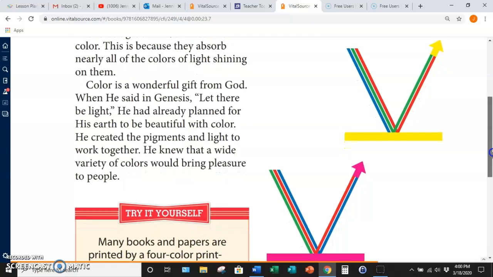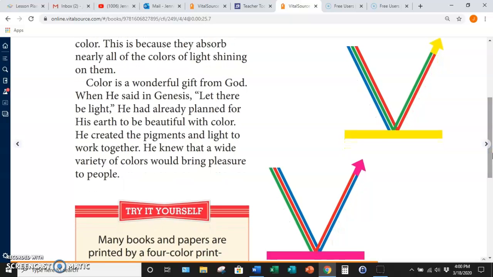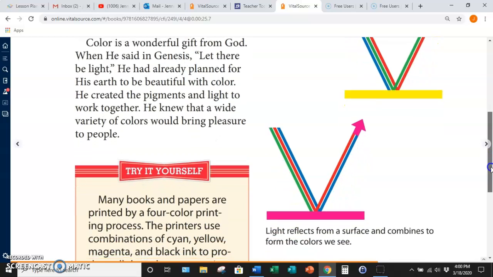Color is a wonderful gift from God. When he said in Genesis, "Let there be light," he had already planned for his earth to be beautiful with color. He created the pigments and light to work together. He knew that a wide variety of colors would bring pleasure to people.